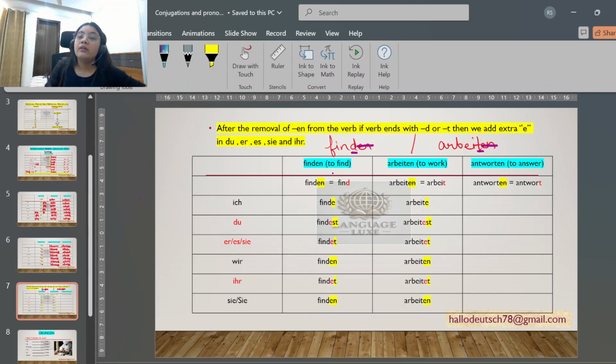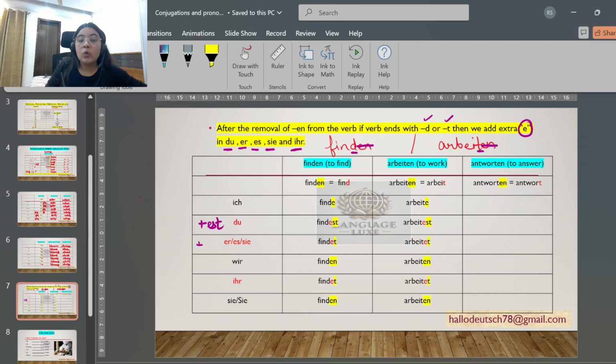So whenever in German language, in any conjugation of regular verb, if we are left with d or t in the end after removal of en, then in du, er, sie, es and ihr, what we do, we add extra e. For example, in du, till now what we were adding st, now we will add est.